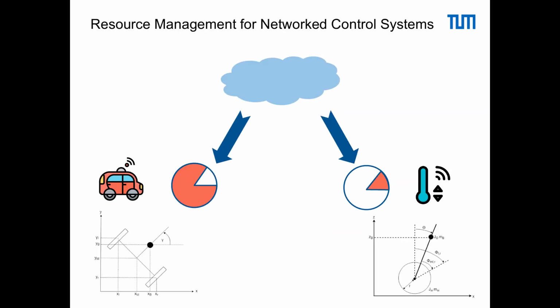From the communication network's perspective, it is beneficial to take the type of the application into account together with the information content and freshness. By modeling the dynamics of the applications and deriving control-aware metrics, the communication network can provide better service to the users. A possible use case is the distribution of limited network resources among different control applications. In my previous research, I have given a few possible ways of doing so and compared it to the existing resource allocation methods in the literature.